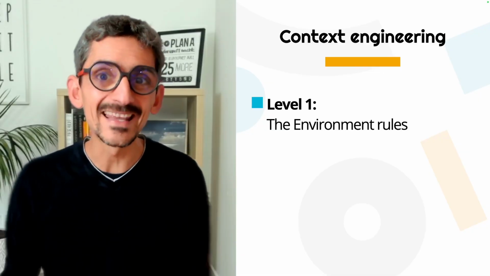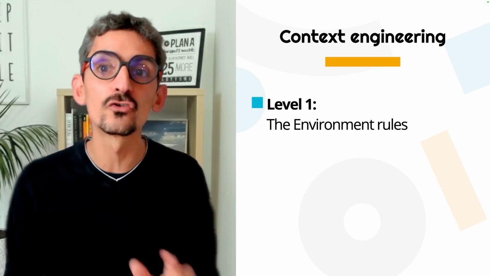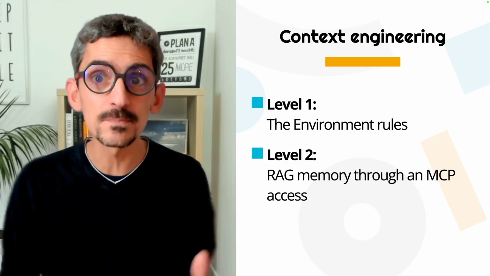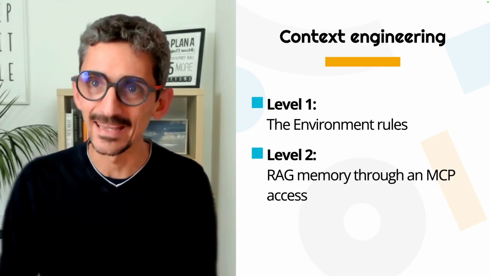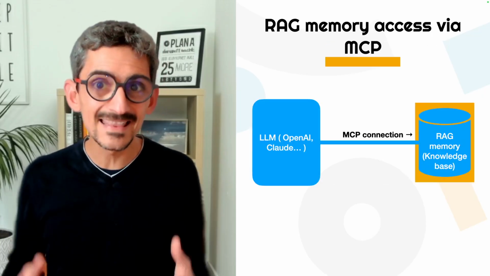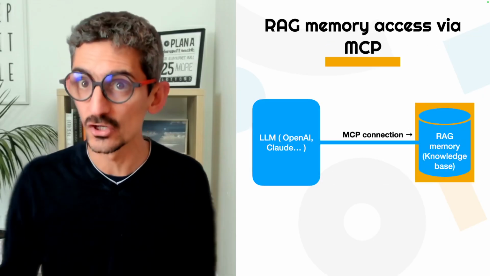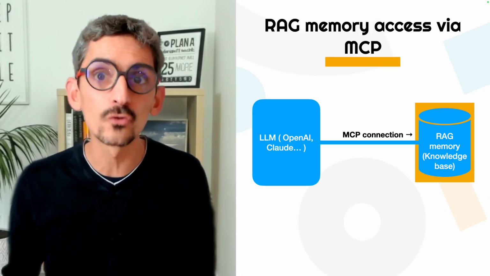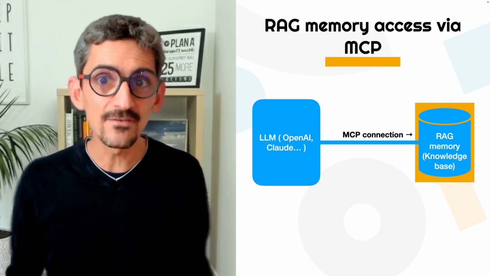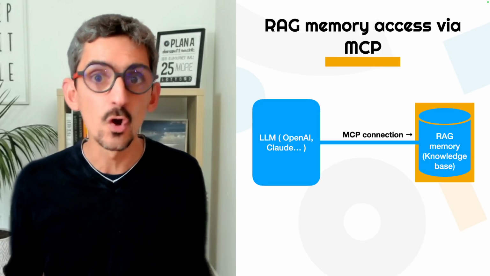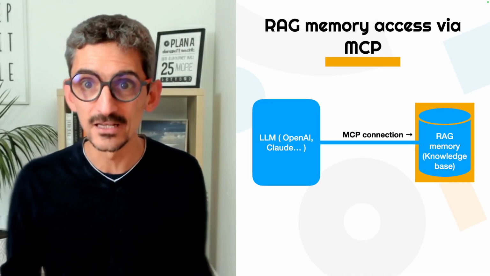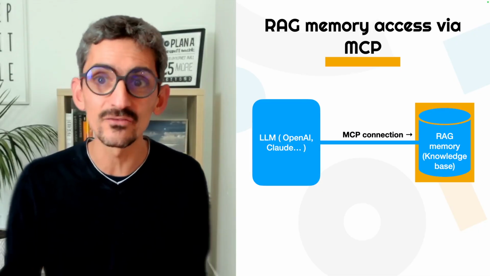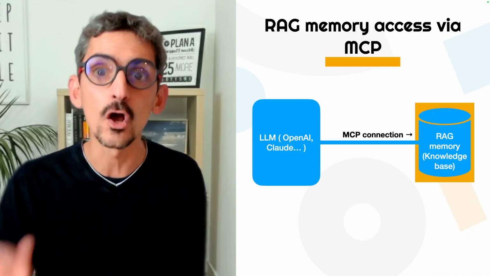So the solution is also to combine it with a level 2, with a RAG memory, a searchable knowledge base the AI can pull from. Here is how it works. It means that the LLM that will be in charge of coding will have access to an extensive knowledge base through what we call an MCP connection. Having access to thousands of documentation well organized and classified so that the LLM can search for information and only retrieve what is useful for his upcoming tasks.